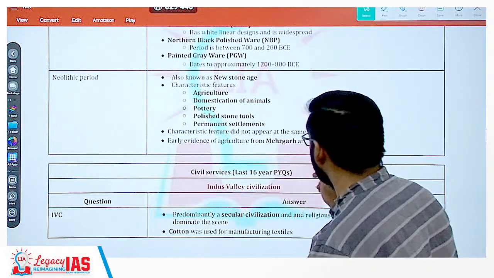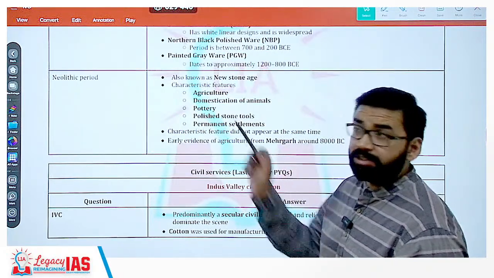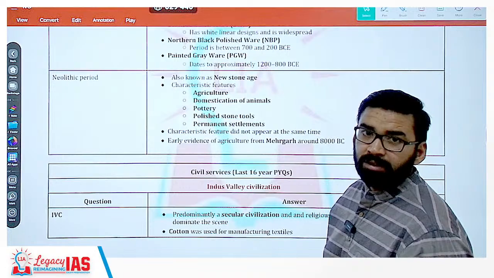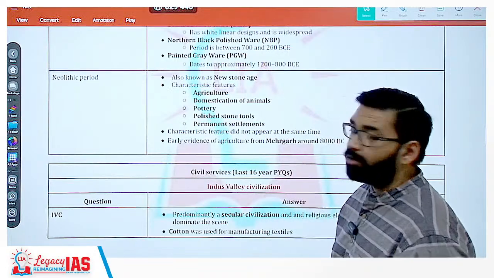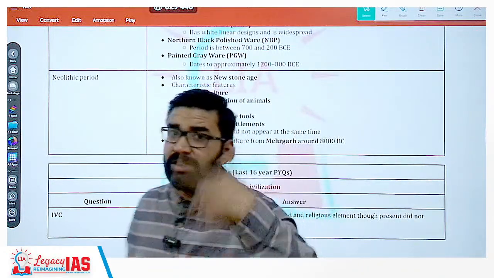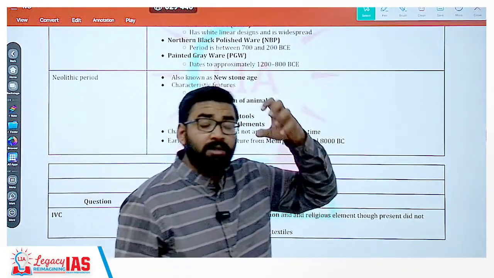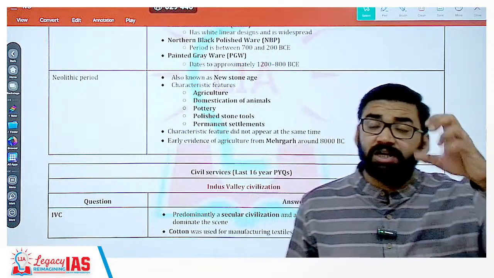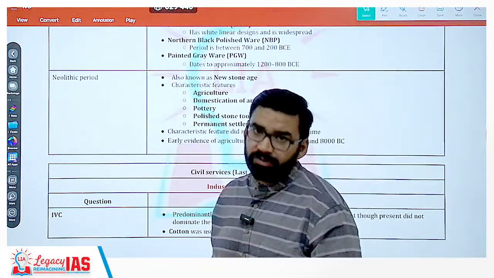As I just told you, early evidence from the Mehrgarh region, northwest region. Getting my point? Pakistan area. Clear? That is why, what was later created in this same area? Indus Valley civilization. That is why I have said that the Neolithic age created a background for IVC.